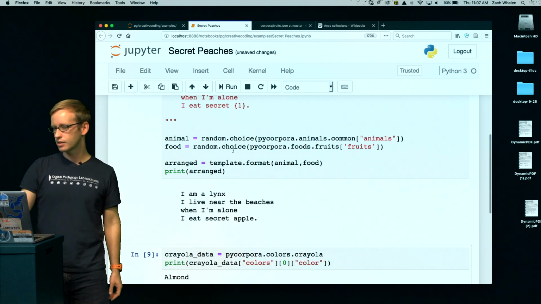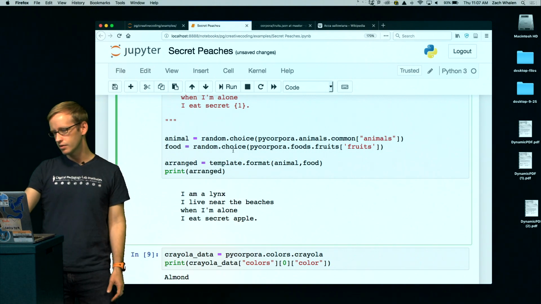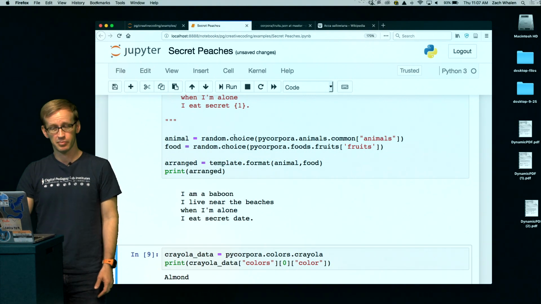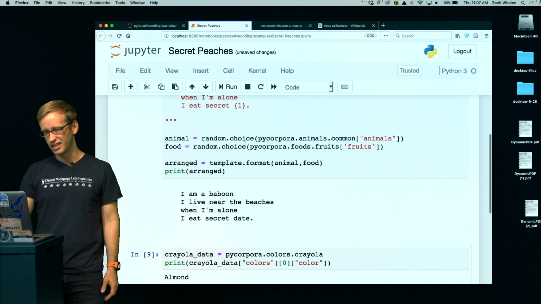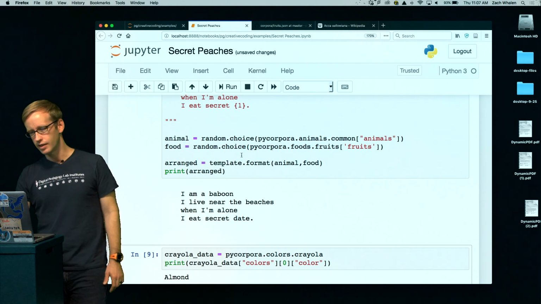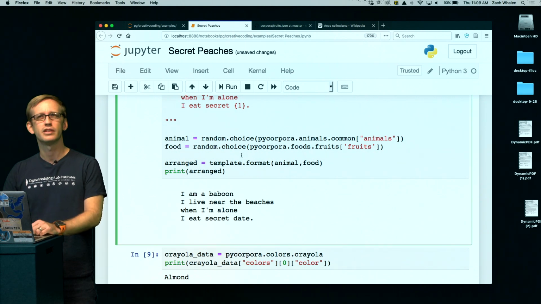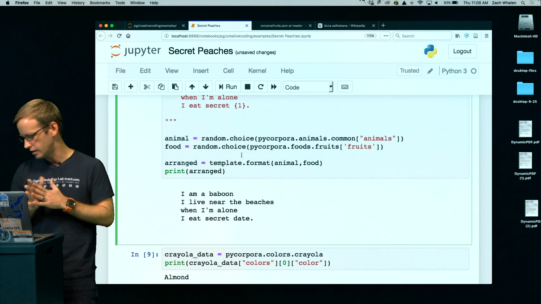Let's see. I'm a lynx. I live near the beaches. When I'm alone, I eat secret apple. I'm a baboon. I live near the beaches. When I'm alone, I eat secret date. All right, so that's okay. We should probably make that plural and do some other things to change this out, but we'll get to that a bit later.